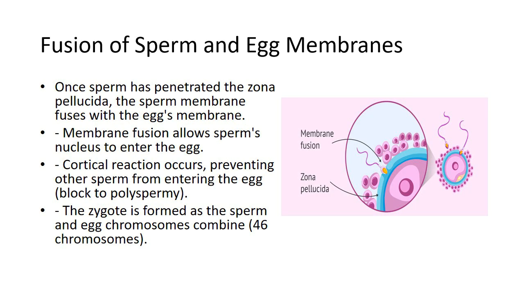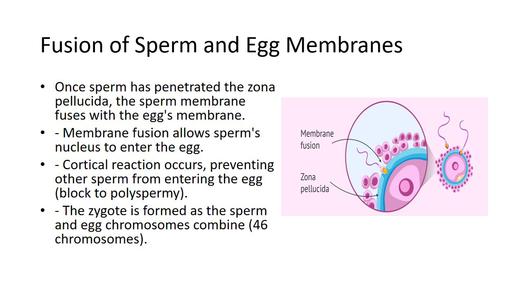3. Fusion of sperm and egg membranes. The final step in fertilization involves the actual fusion of the sperm and egg membranes. This step allows the sperm's genetic material to enter the egg, resulting in the formation of a zygote. Key aspects of membrane fusion. Sperm-egg binding. After the sperm has penetrated the zona pellucida, the sperm head binds to the egg's plasma membrane. This binding is facilitated by specific proteins on both the sperm and egg membranes, including Izumo1 on sperm and Juno on the egg.